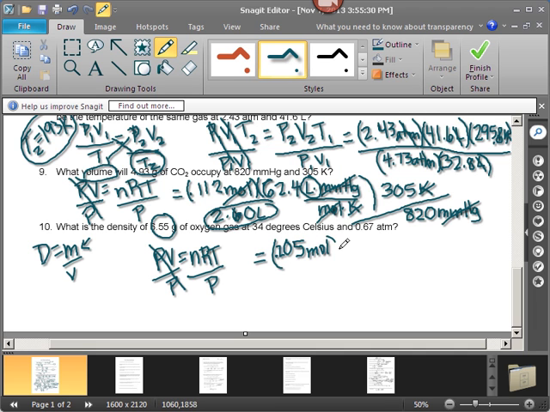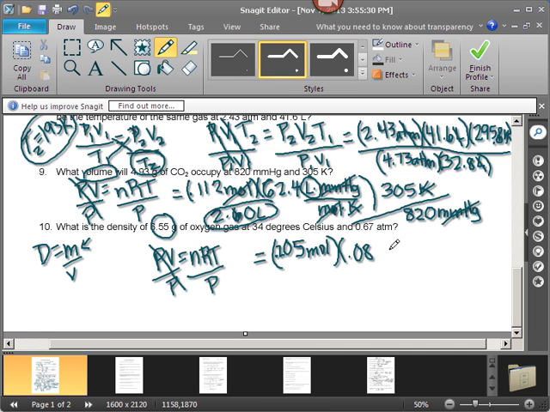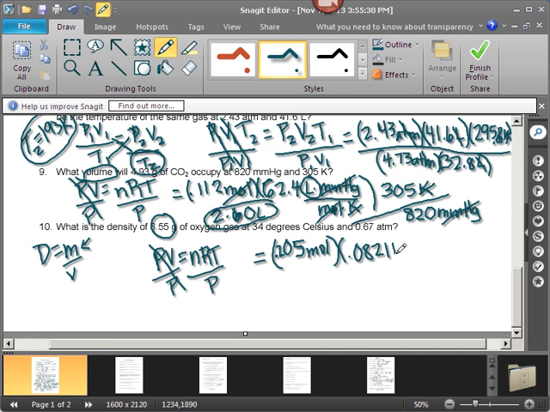Which R value are we going to use? The one that is with atmosphere, so 0.0821 liter atmosphere per mole degree Kelvin.